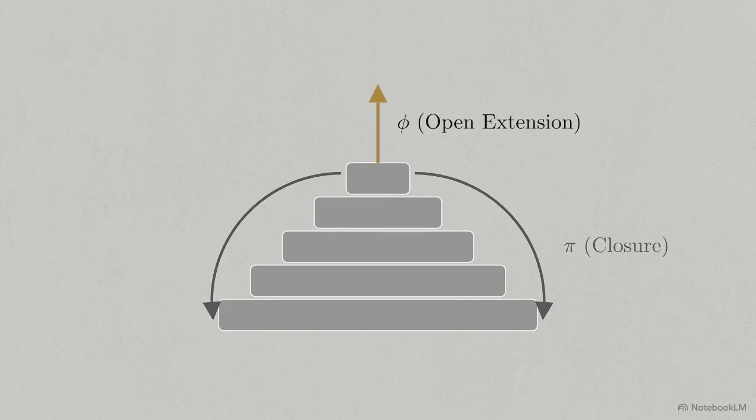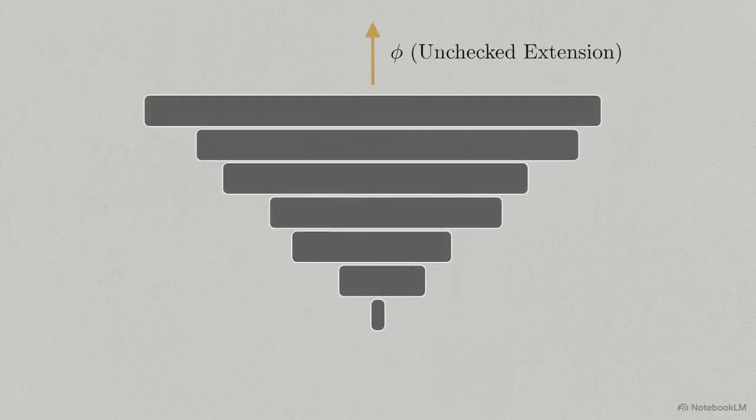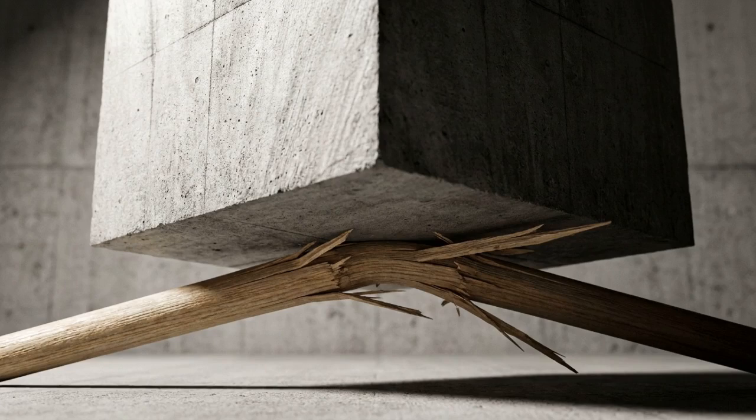Modern architecture, however, prioritizes growth while abandoning pi loops. The structure grows taller, but the base shrinks to a point. Without these internal cycles to anchor the structure to its foundation, the system loses its internal consistency. It becomes a stack of assumptions waiting for a reason to fall.